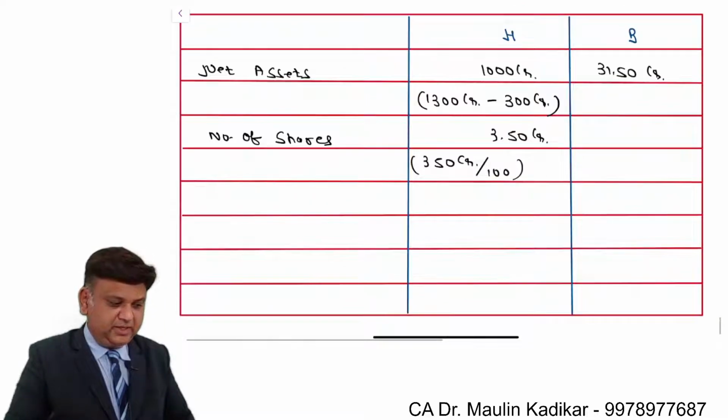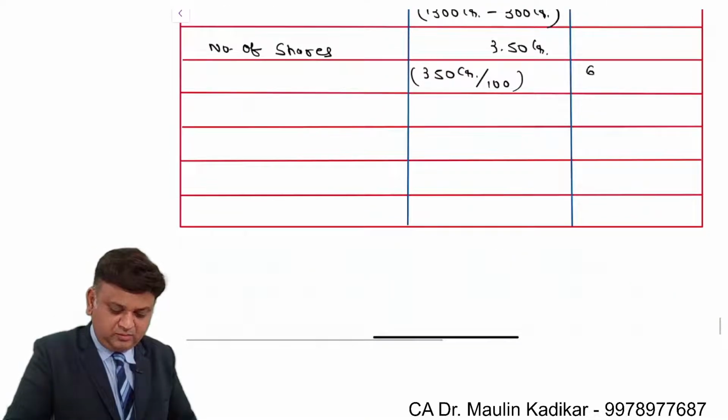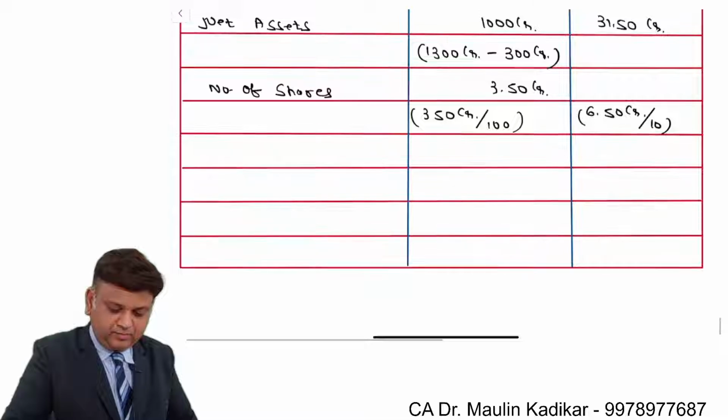And for B Limited it is 6.5 crore divided by 10, that comes to 0.65 crore.